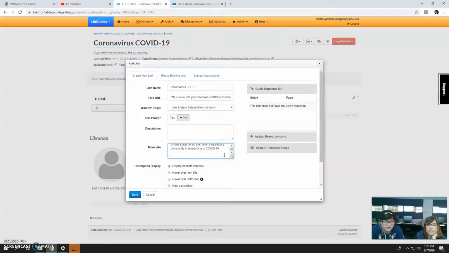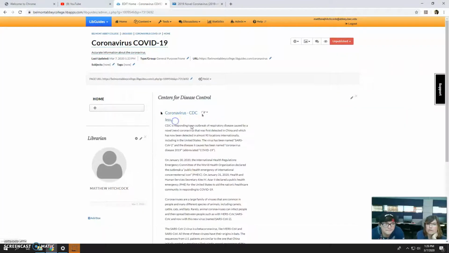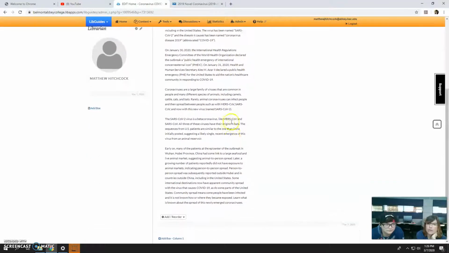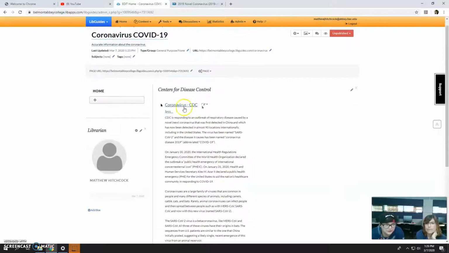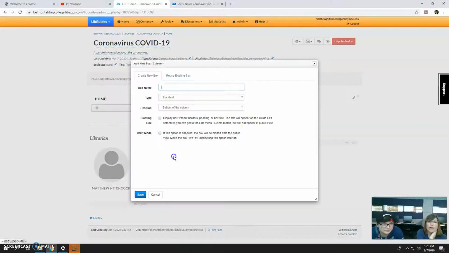I'm going to enter down twice and then do that. Save. That way, if somebody wants more, they can see all of that information right on this page if they don't want to open the link. Very cool. Now we can add another box, and we can add the World Health Organization.